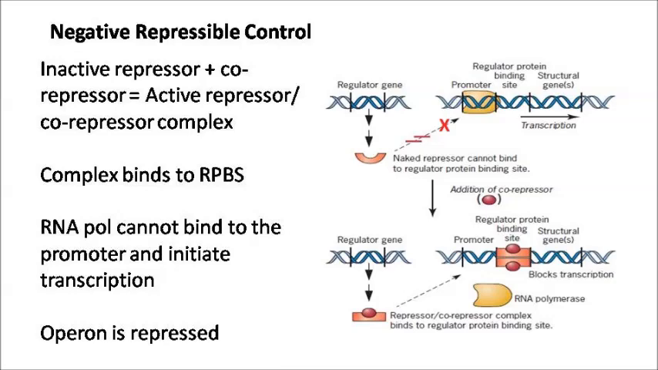In the absence of co-repressor, the repressor is inactive and cannot bind to the operator, and since the repressor cannot bind to the operator, RNA polymerase binds to the promoter and initiates transcription. When co-repressor binds to the repressor, it becomes an active repressor-co-repressor complex, and this complex can bind to the operator, which leads to RNA polymerase not binding to the promoter and initiating transcription, so the operon is repressed.